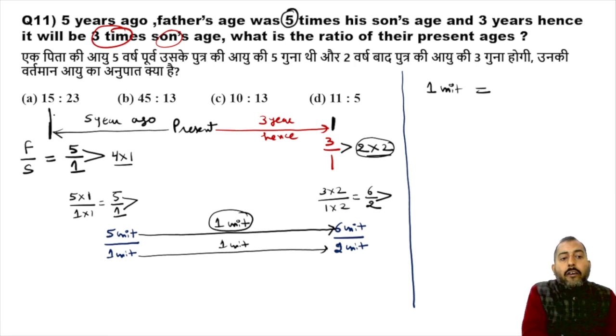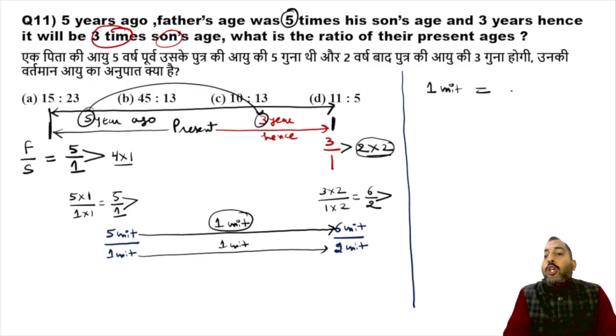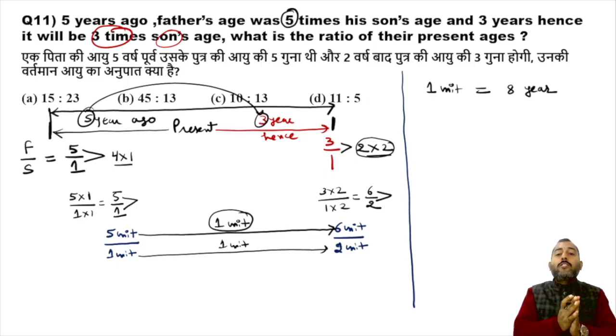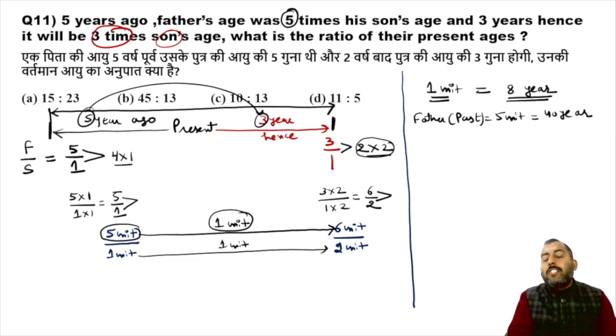And in reality, from 5 years ago to 3 years hence, 5 plus 3, the total increment is how many years? The total increment is 8 years. So 1 unit of ratio corresponds to 8 years of reality. So father's age in the past was 5 units, which equals 5 into 8, 40 years. So in the past, father was 40 years old. In the past, the age of son was 1 unit, so the son was 8 years old.